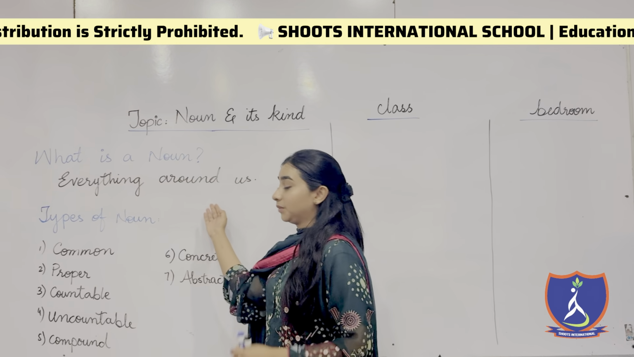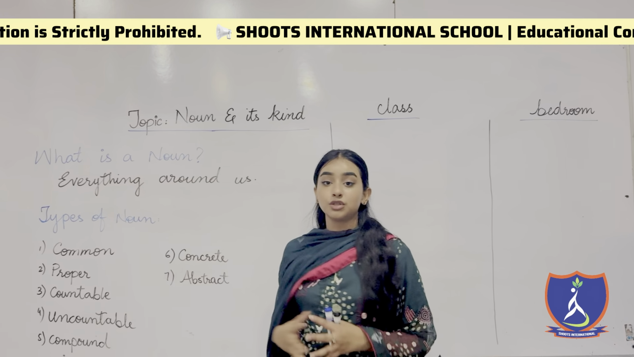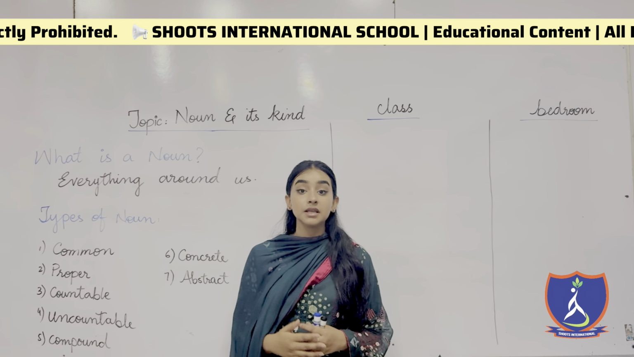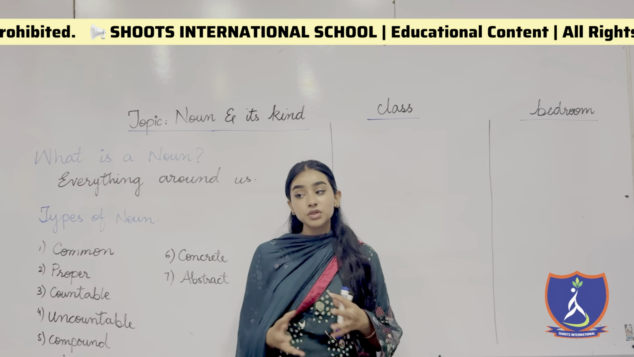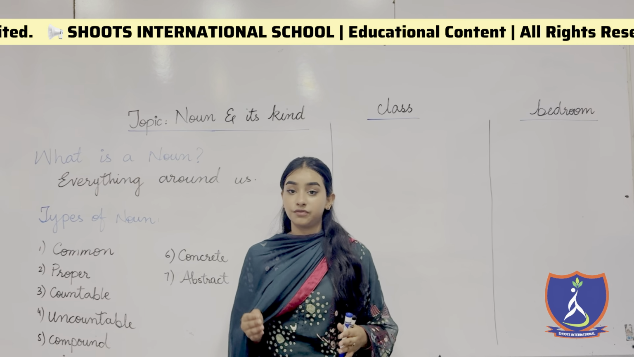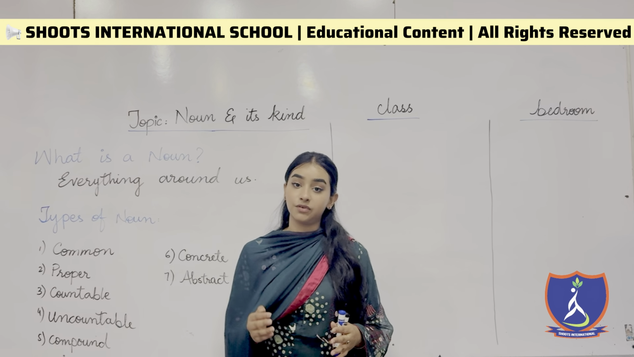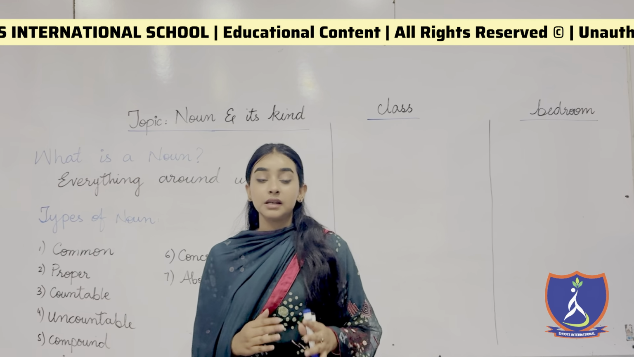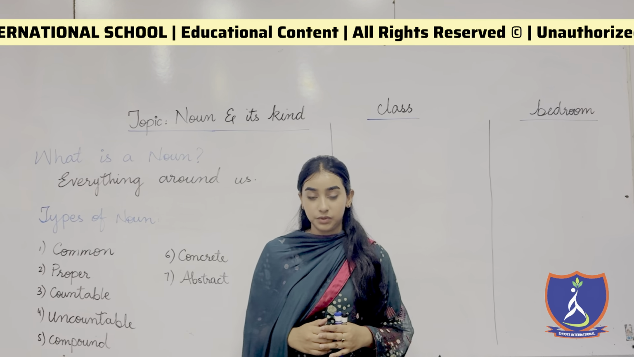What is a noun? Everything around us is known as noun. Everything that is present around you is known as noun. Around us, we can see different persons, different places, different animals, different things. These all are known as noun. Let's come up with some examples.